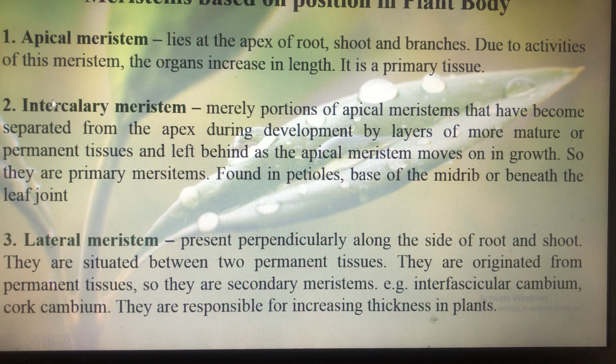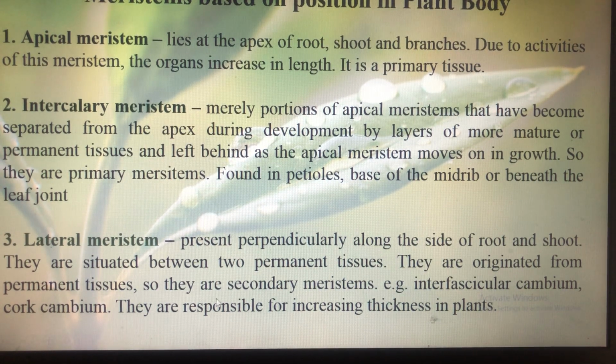Then there is intercalary meristem. Sometimes portions of apical meristem become separated from the apex during the development by layers of more mature and permanent tissues, and these are left behind in between permanent tissues and are known as intercalary meristem. So these are part of primary meristem that gets separated and can be found in between permanent tissues. Intercalary meristems can be found in petioles, base of the midrib or beneath the leaf joint. These are the examples. Examples are very important, so make sure you memorize it.